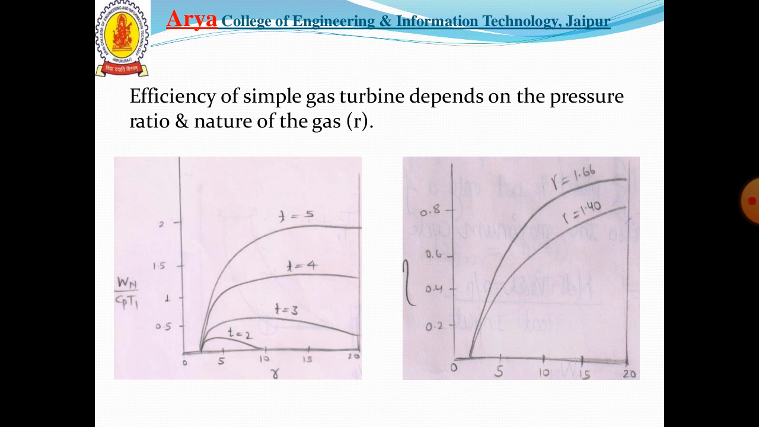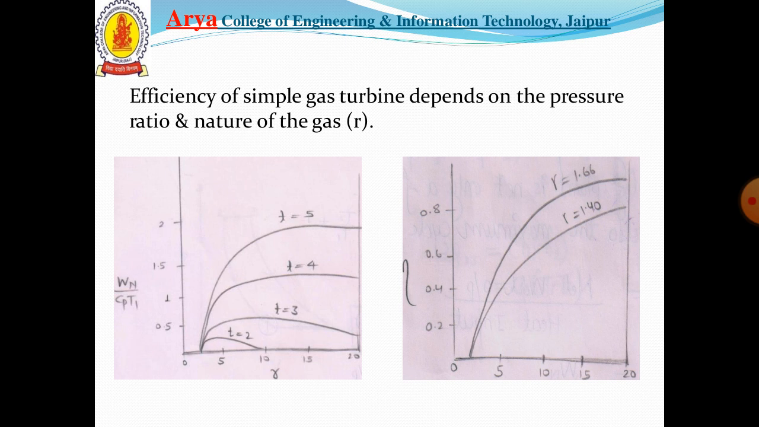From the right hand side we have the efficiency versus temperature ratio and gas constant. We can say that there is an optimum pressure ratio that gives the maximum specific output, and as we have discussed, the specific output is maximum when the pressure ratio is such that the compressor and turbine outlet temperatures are equal.